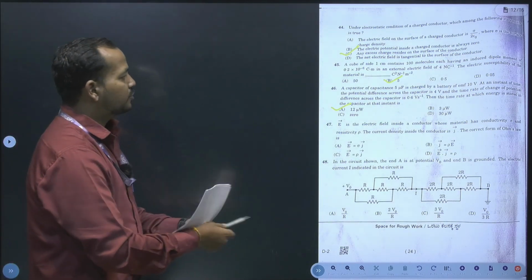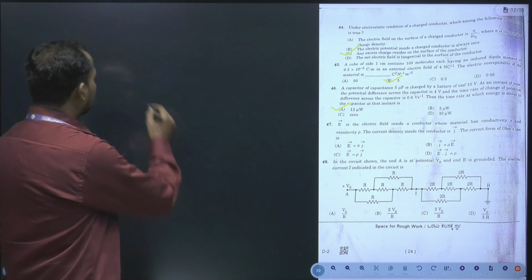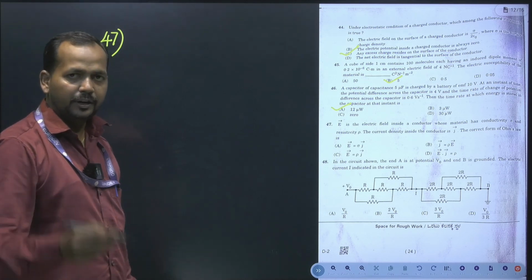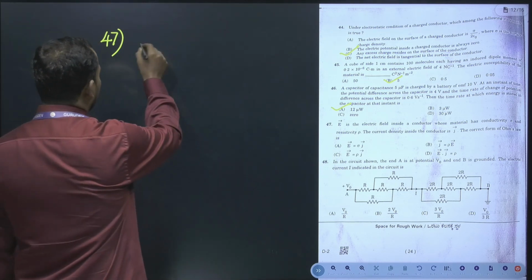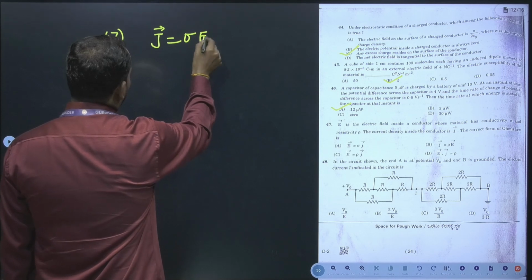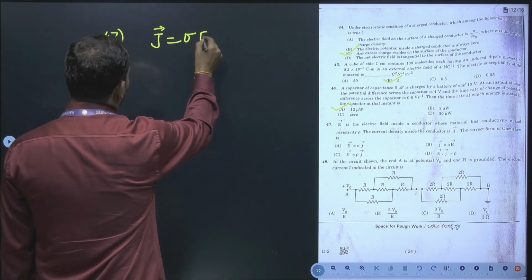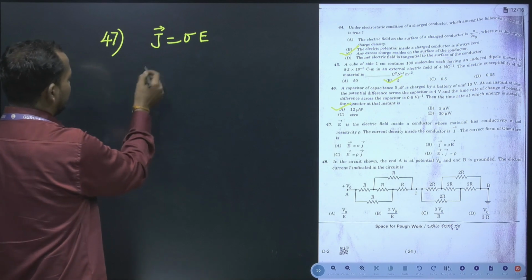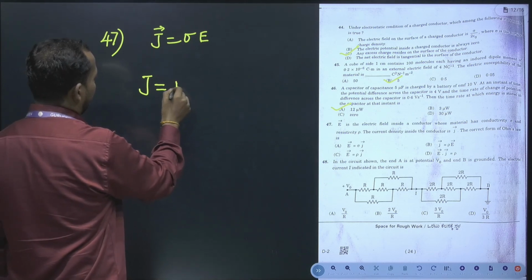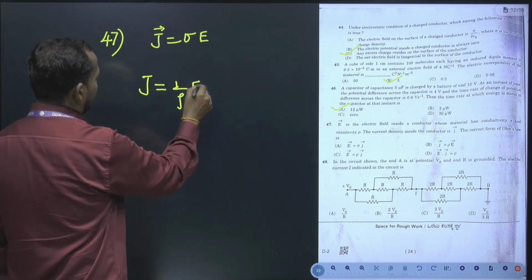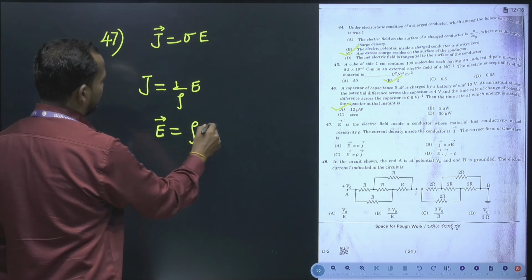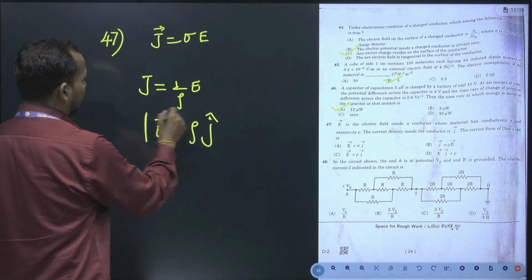So the next question number is 47. Question 47 is based on the chapter current electricity. We have derived this equation that J is equal to sigma into E. If you rearrange this one, we can write J is equal to 1 by rho into E. So by rearranging this one, electric field is equal to rho into J. So which is a possible equation now?